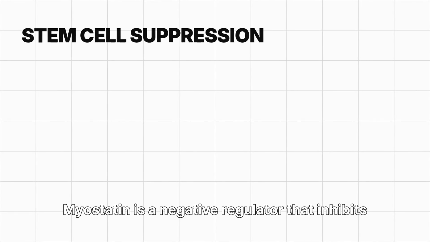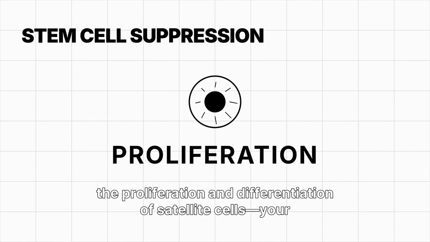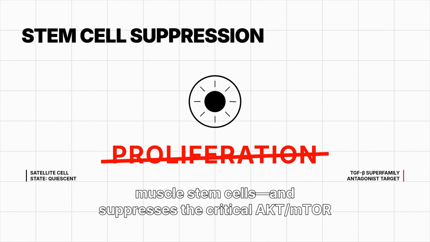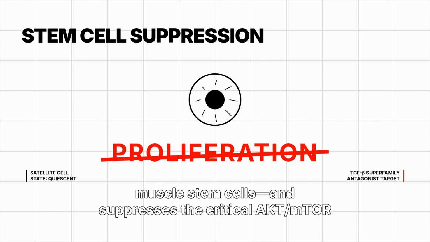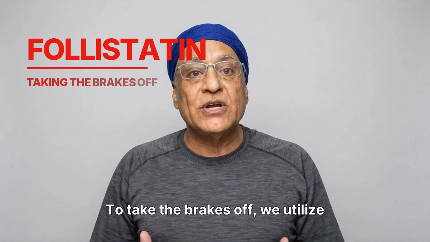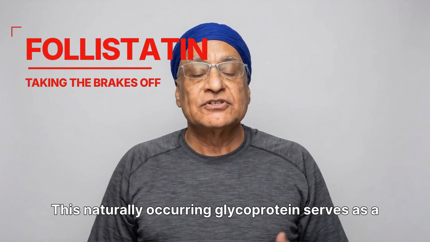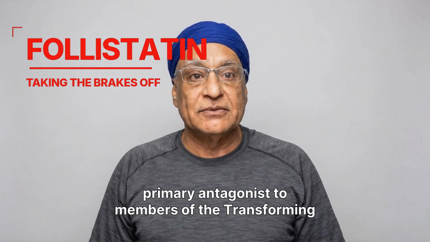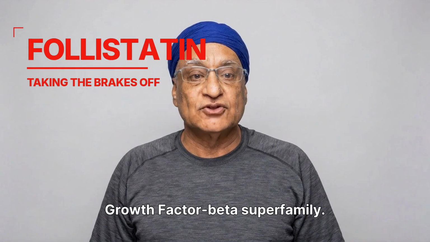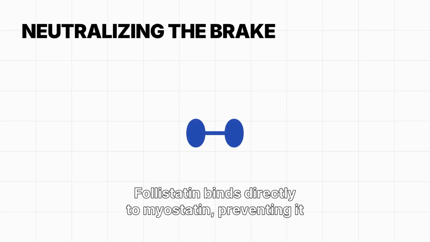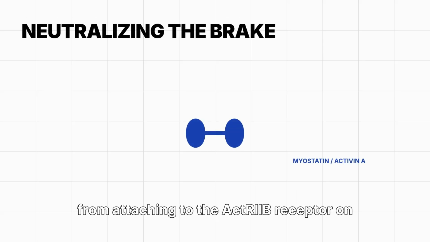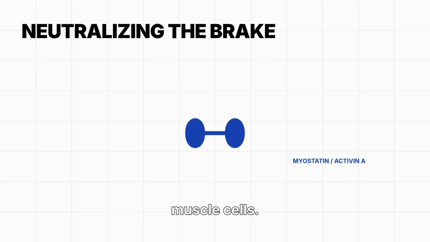Myostatin is a negative regulator that inhibits the proliferation and differentiation of satellite cells, your muscle stem cells, and suppresses the critical AKT-mTOR signaling pathway needed for growth. To take the brakes off, we utilize follistatin. This naturally occurring glycoprotein serves as a primary antagonist to members of the transforming growth factor beta superfamily. Follistatin binds directly to myostatin, preventing it from attaching to the ActRIB receptor on muscle cells.